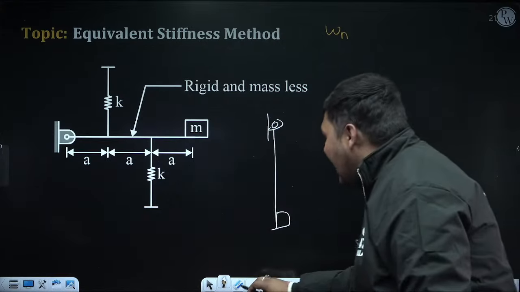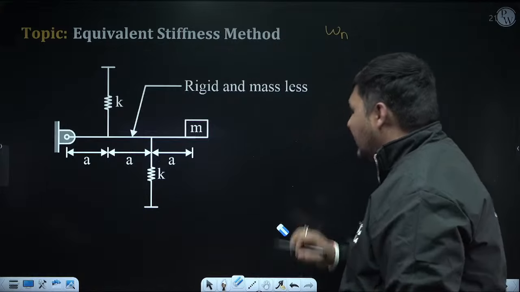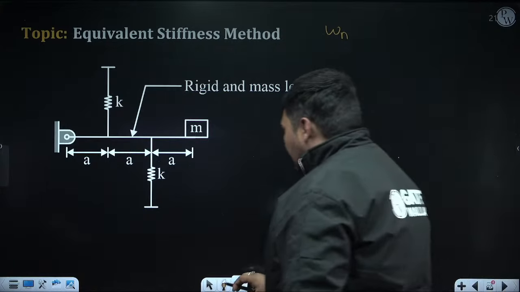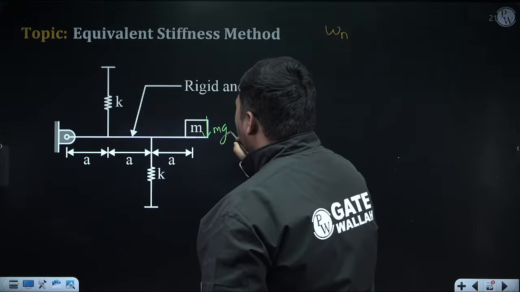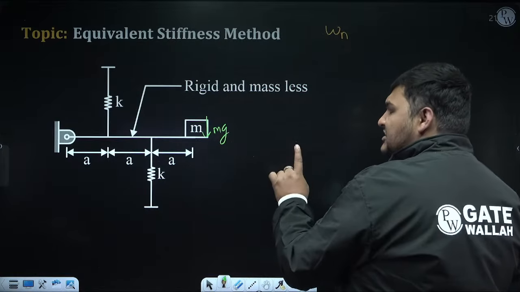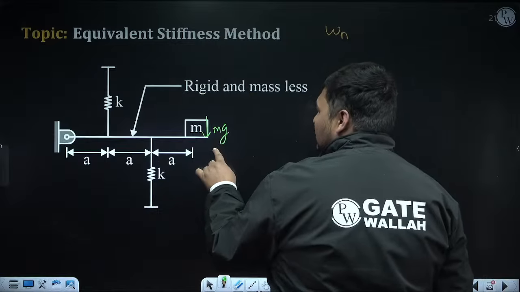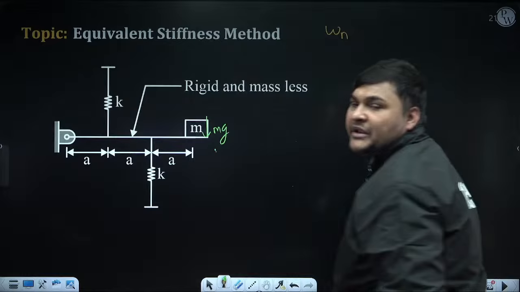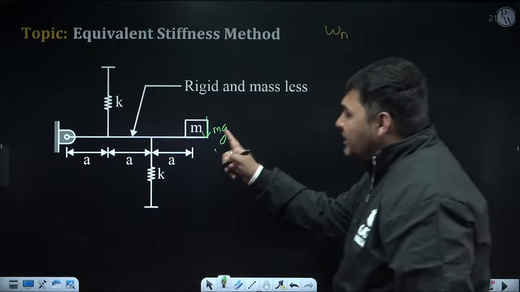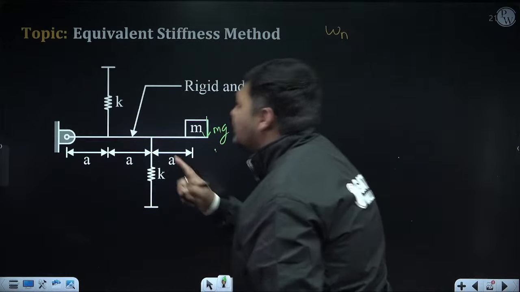So what will happen now? What I am trying to explain, try to understand. Can I say, due to the weight of this mass, suppose the weight of this mass is mg, don't write this, only understand. Due to the weight of this rod mass, there will be static deflection in the spring, because the weight of this system is supported by this spring.